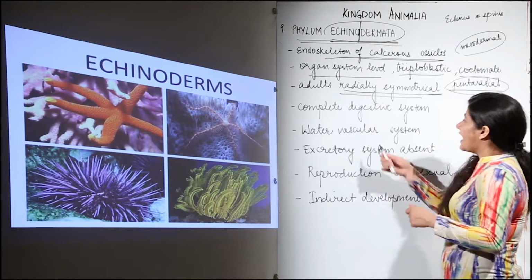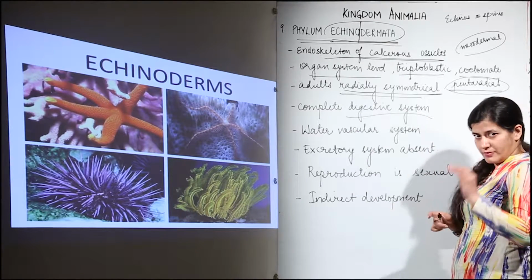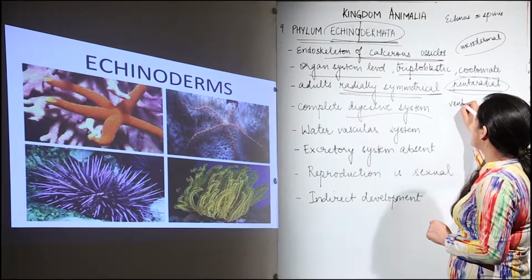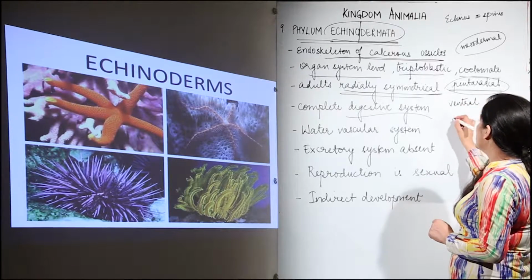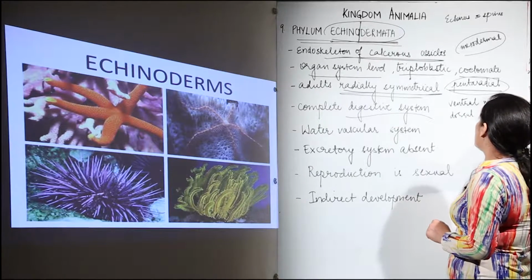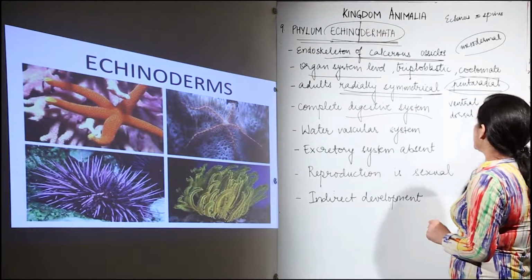Moving further, they have a complete digestive system. When we talk about complete digestive system, you have to keep in mind that they have a ventral mouth and dorsal anus that is present in their system. Ventral mouth and dorsal anus. Okay, this is the arrangement.